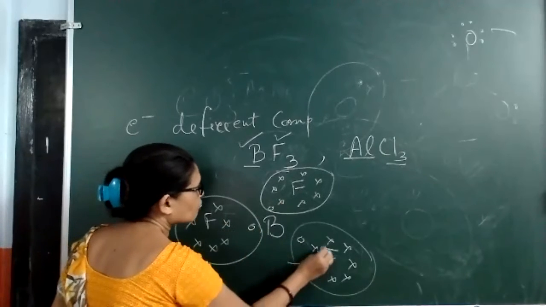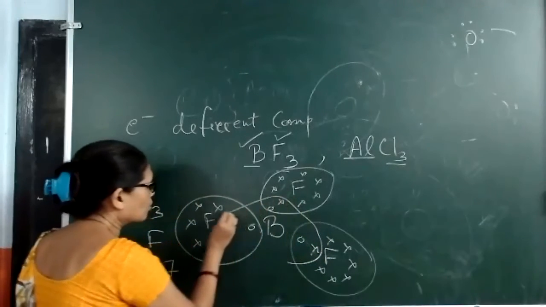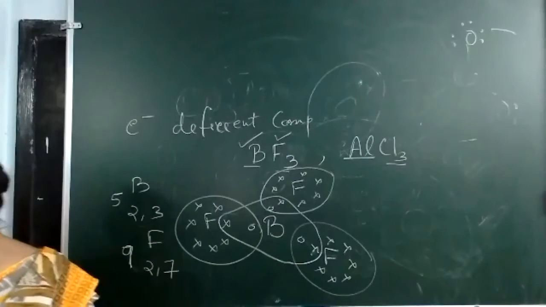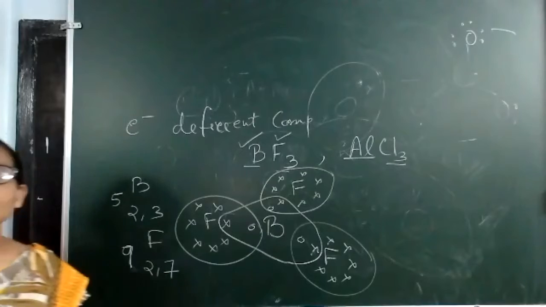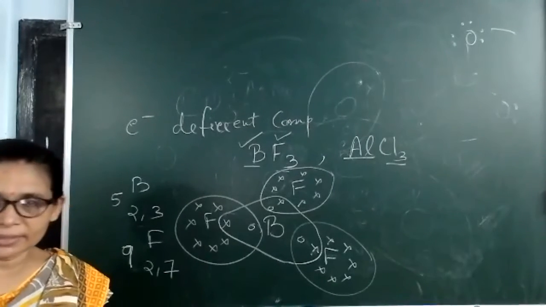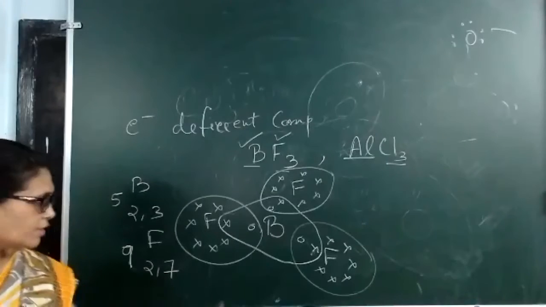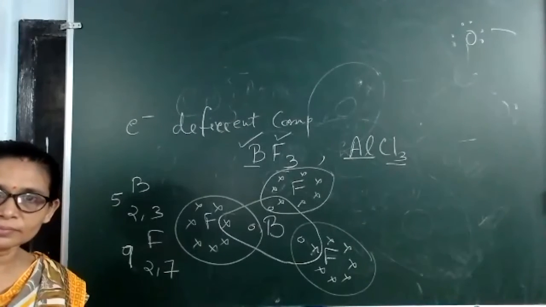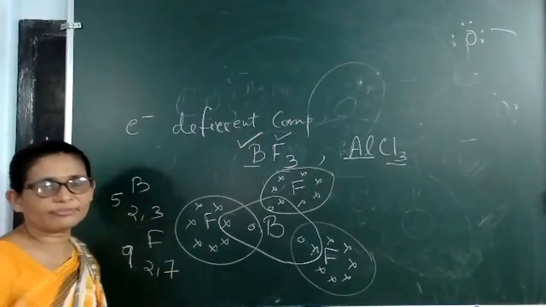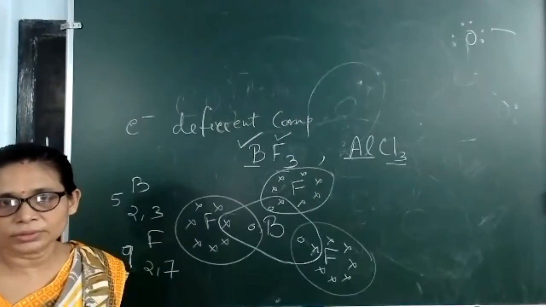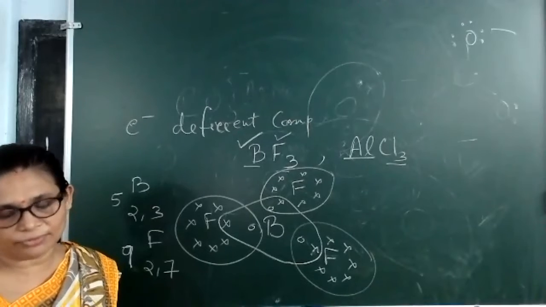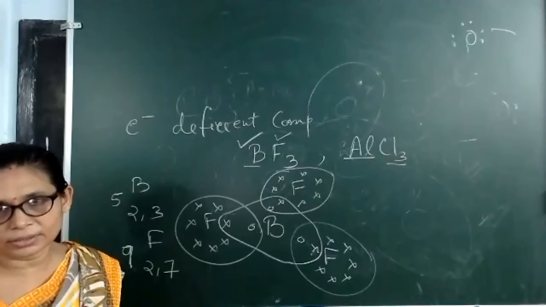Now see the condition of boron. As one mutual sharing has taken place for each bond, boron is having only 6 electrons. Isn't it? Boron's octet is remaining incomplete. Boron is having only 6 electrons. That means BF3 is an electron deficient compound, and it will always try to accept electrons from somewhere else.